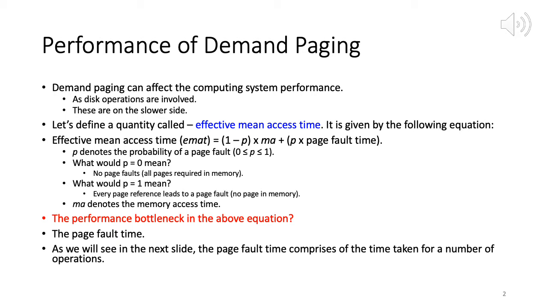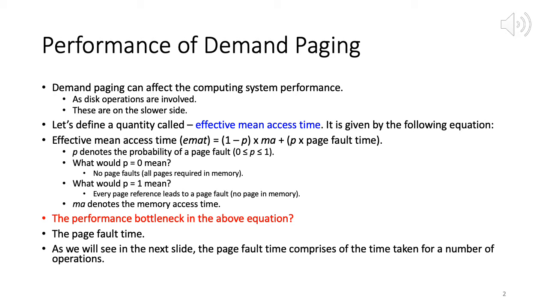So what we do is whenever a page is accessed, only then we bring it in. Okay. So again, as we said, nothing comes for free. That has a side effect of page faults. So now we look at the performance of demand paging. Demand paging can affect the computing system performance as disk operations are involved, and these are on the slower side. So we know that we are bringing pages on demand.